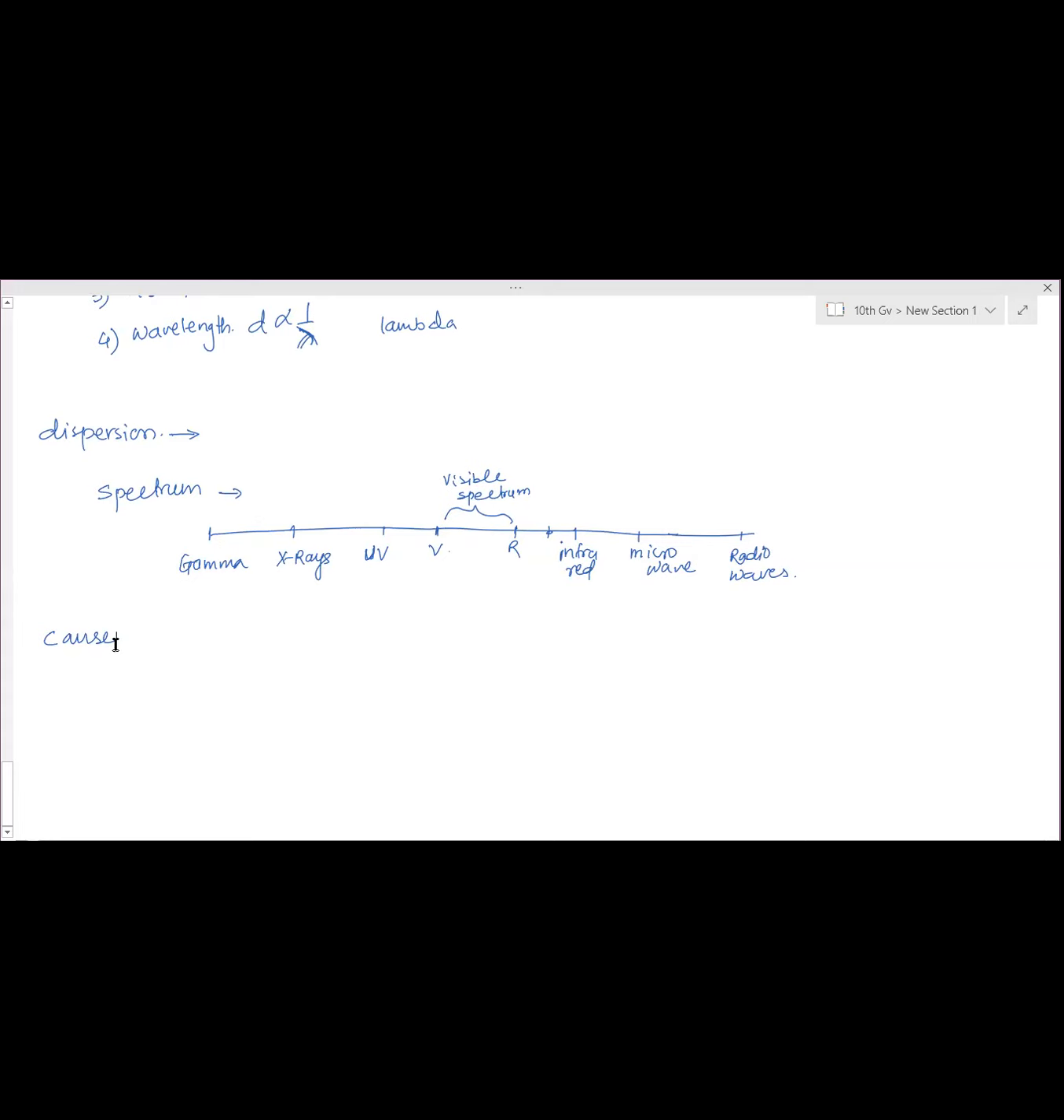Okay, ma'am. Ma'am, we don't need to learn spectrum in general, right? No, you have to know this part. The visible spectrum definition: band of 7 colors.